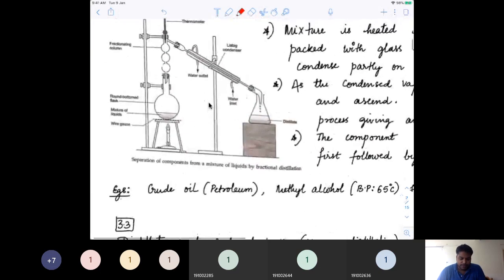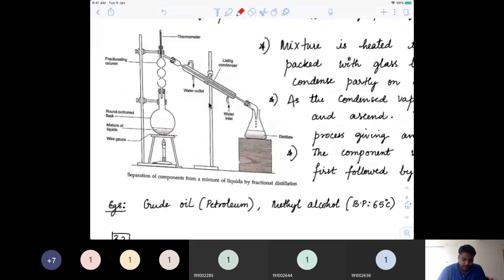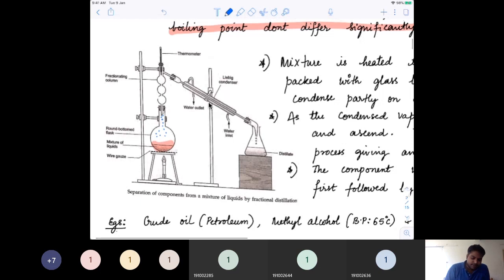So what we do here is first take the liquid solution and boil it so that the vapors start coming out. But these vapors will still have a mixture of both liquids. So it makes a lot of difference what kind of fractionating column you are using. When it is passed through a fractionating column, slowly you will start seeing the vapors getting differentiated, and eventually one of the liquids will start condensing as a distillate.